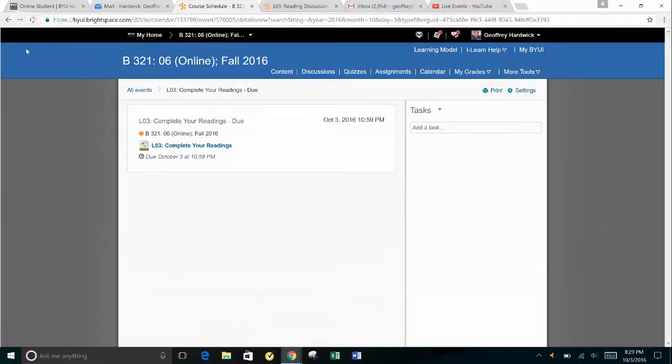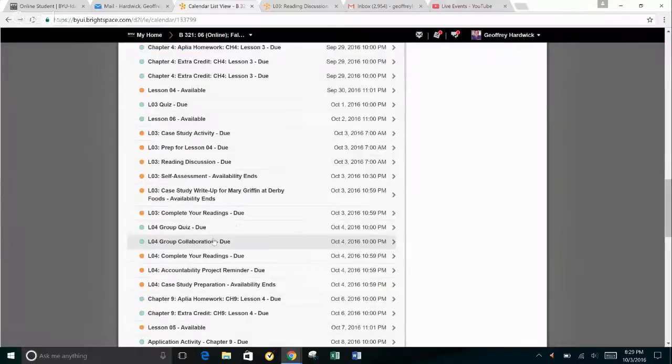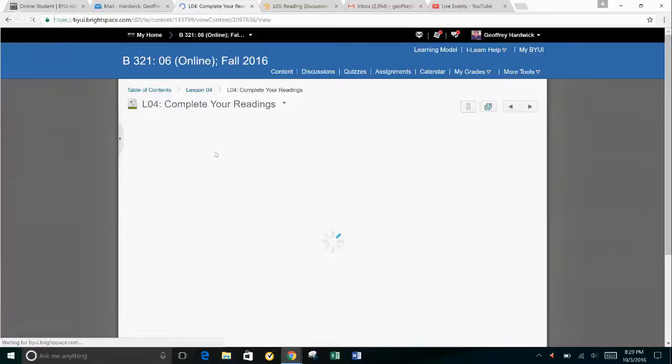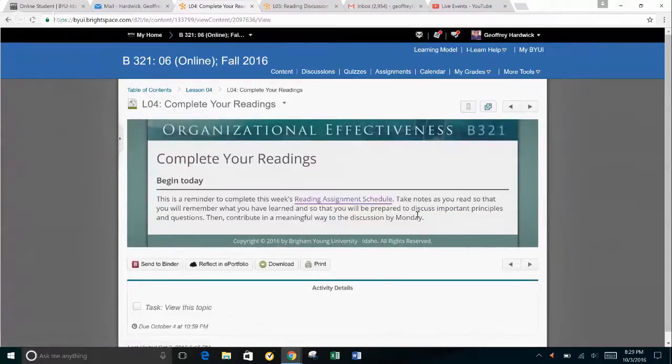However, if I go back to the reading discussion board and do that same thing with this one, I go into that same type of setting and there's no link, if you'll notice. With the last one, it had the link to the LO3. This one has no link. So it's like, where do I put that? It's really kind of confusing.